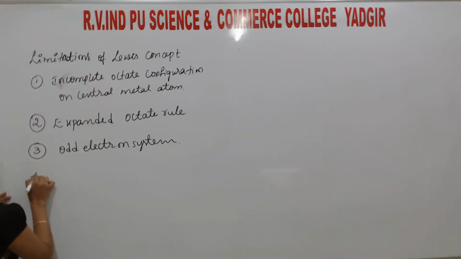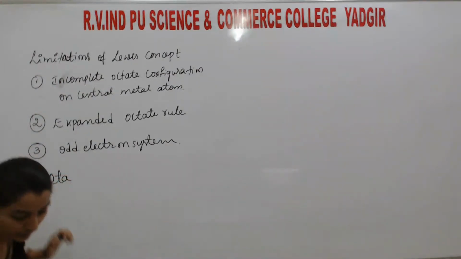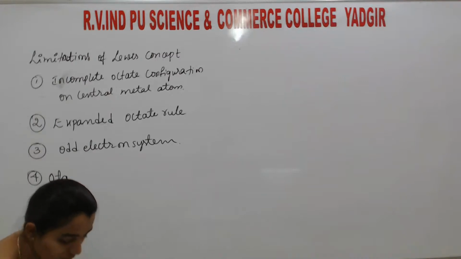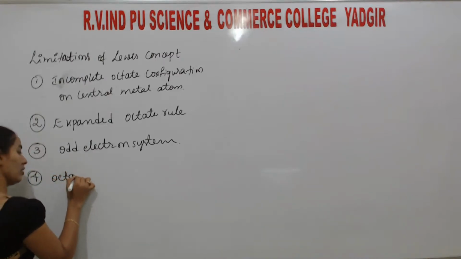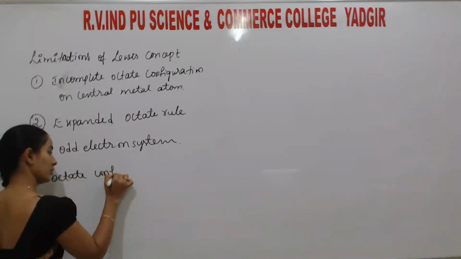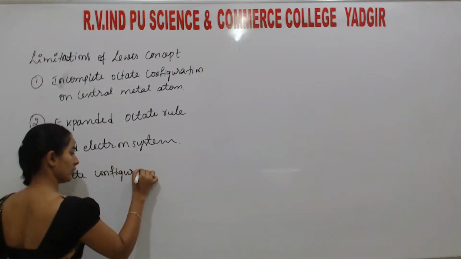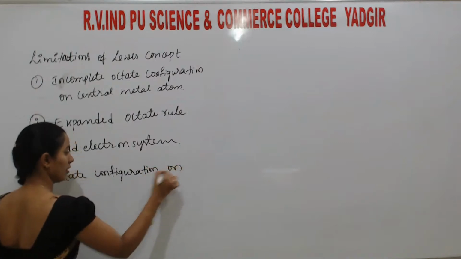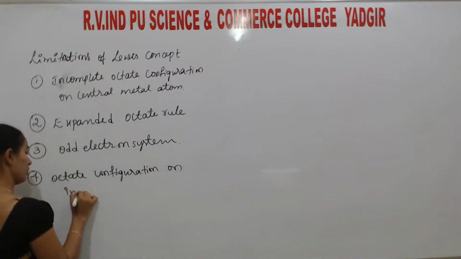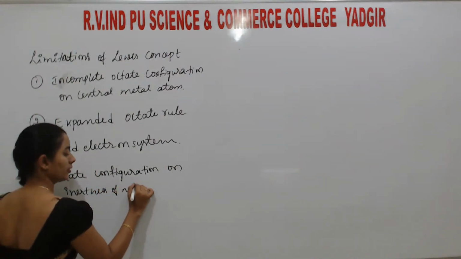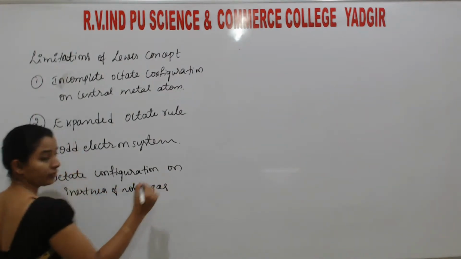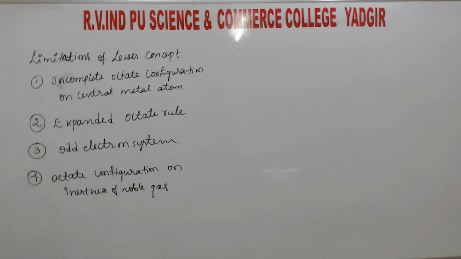Okay, next. Another one is octet configuration and inertness of noble gas.